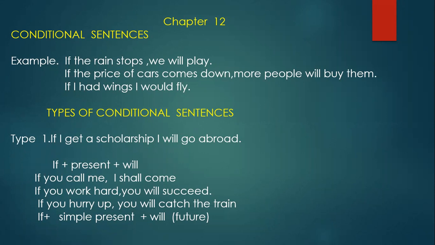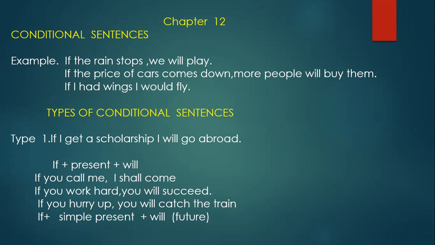And then what will happen? I will go abroad. Okay, so see the structure. It is if plus I get a scholarship. In what tense is that? That is in simple present. I have typed here present because all the present tenses can be used. Okay, children. If plus present plus will or shall.